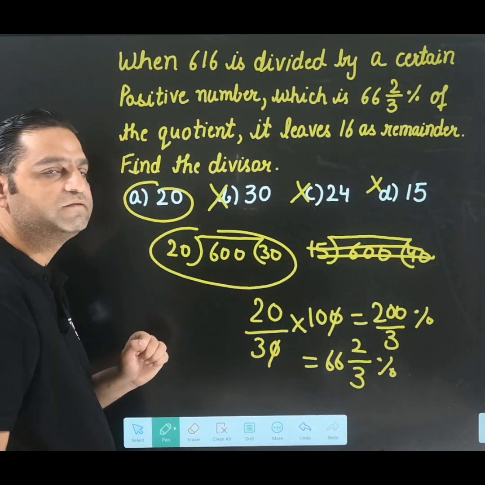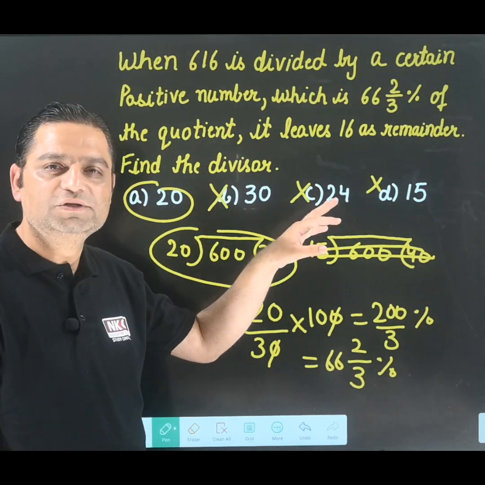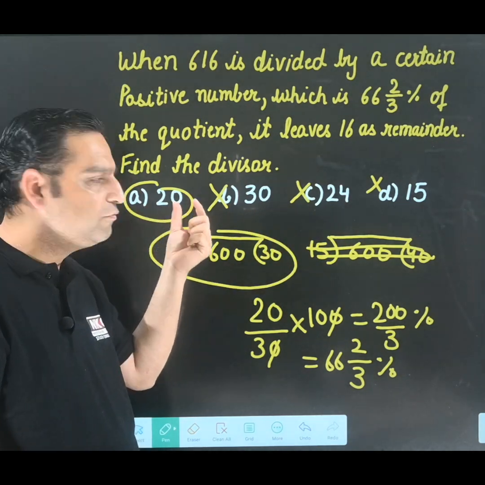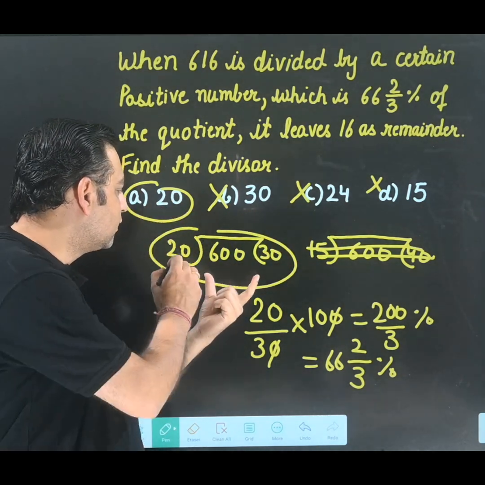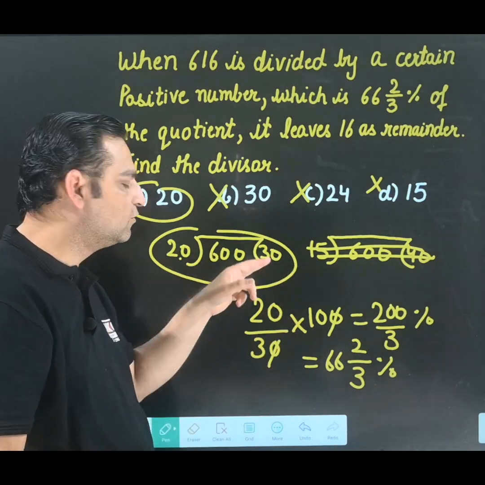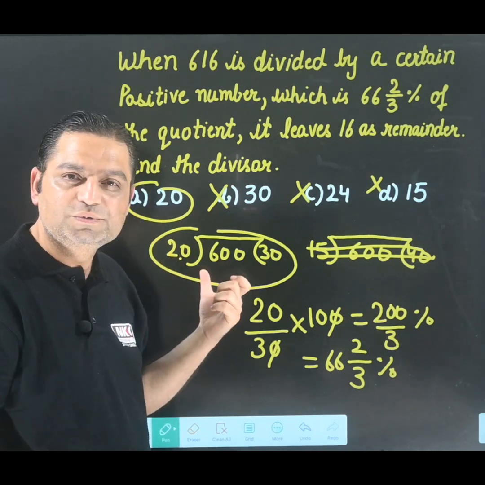That means option A is the correct option. I just showed you all the options to clarify the concept. Whereas if you are checking the first option itself, when I got 20 and 30, at that time I got to know that yes, it is 2/3, so option A is the correct option.